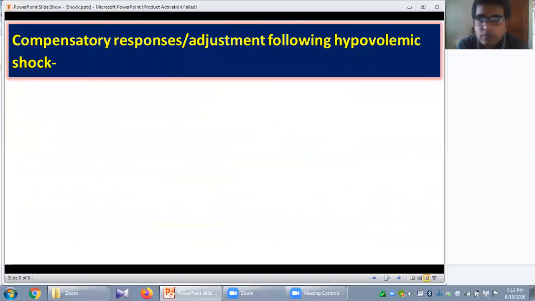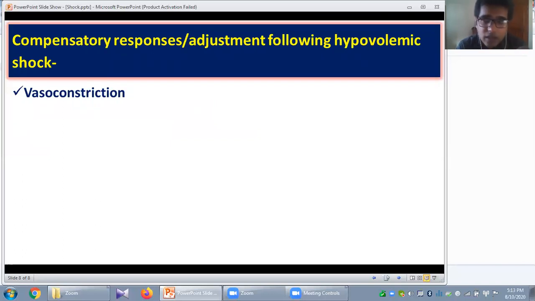Now, there is an important question you may face in your exam: what are the compensatory responses or adjustments that occur during hypovolemic shock or hemorrhagic shock? This is a very common question. The first mechanism to raise your blood pressure is vasoconstriction.